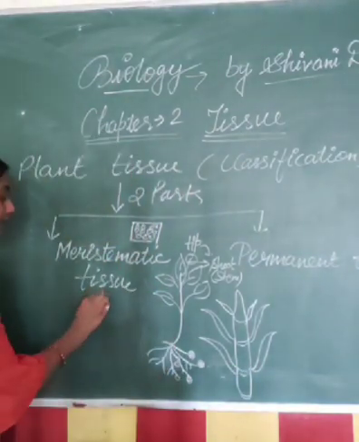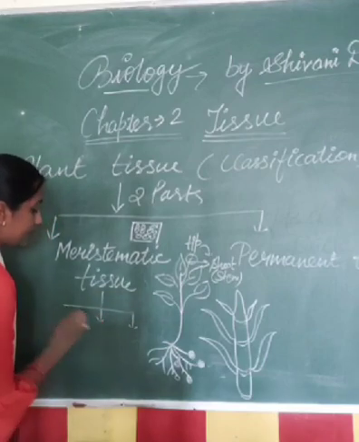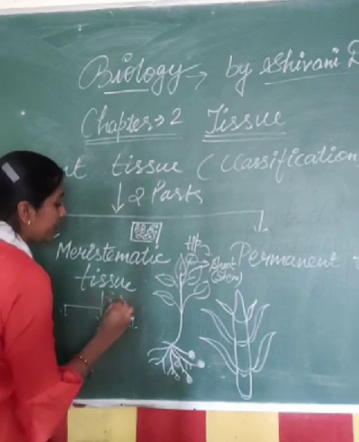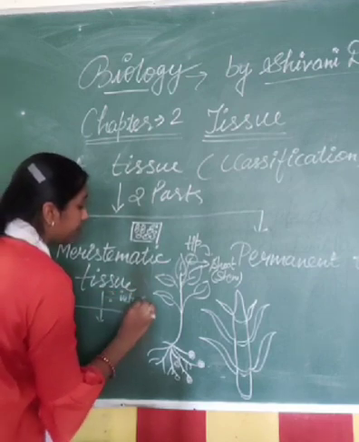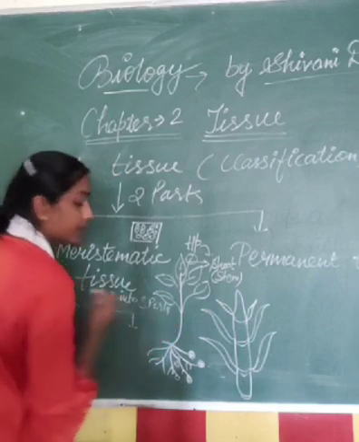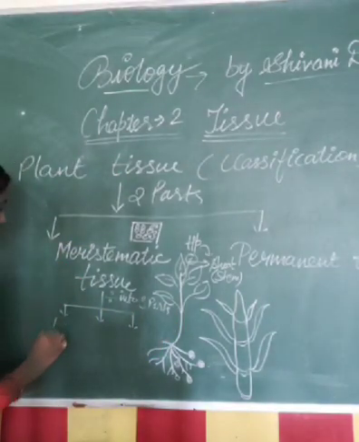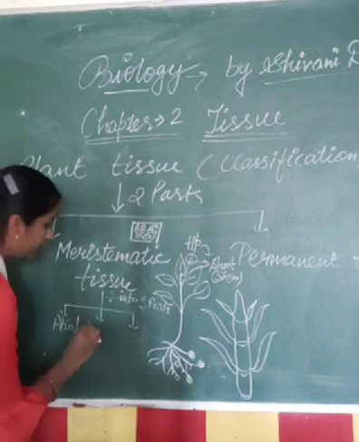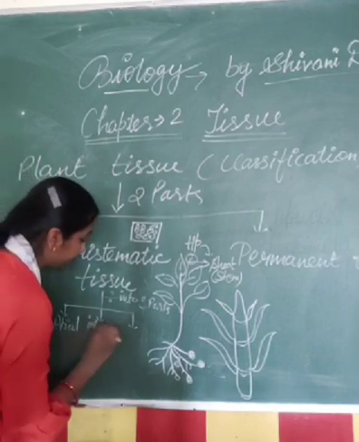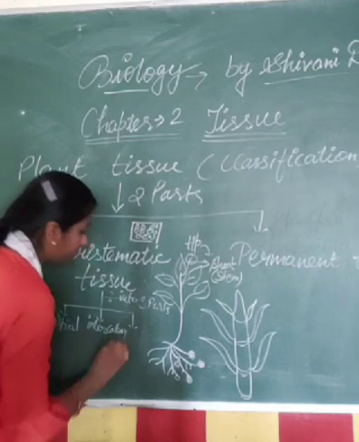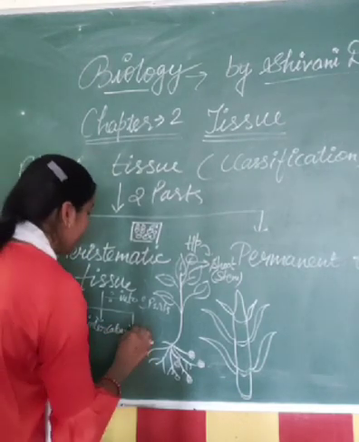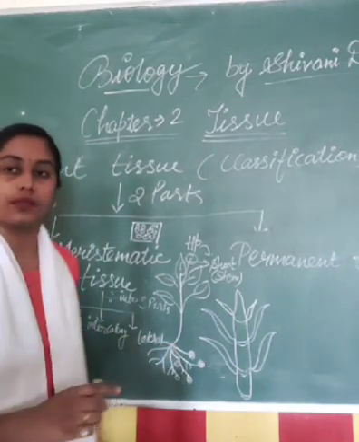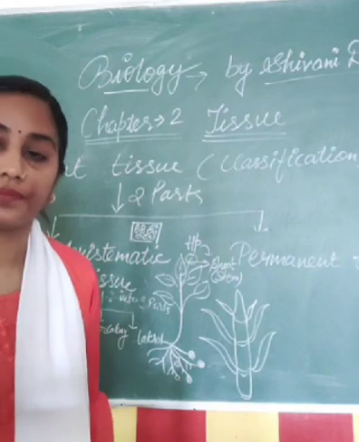Means if we further categorize this meristematic tissue, then it is divided into 3 parts. Number 1, apical region, number 2, intercalary region, and number 3, lateral region.